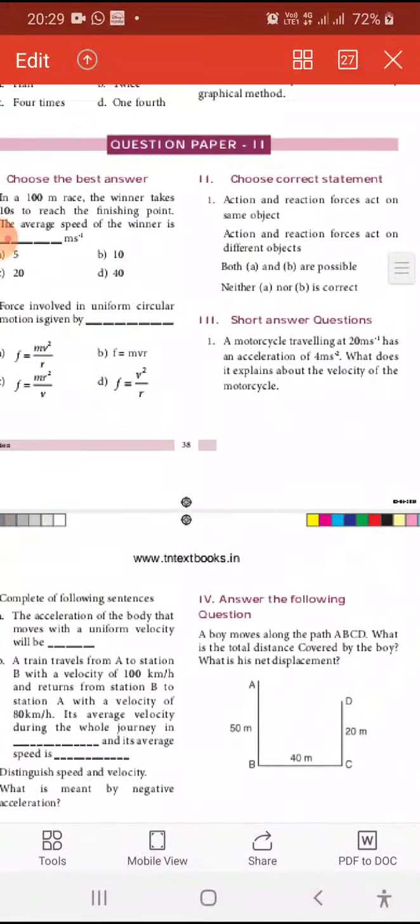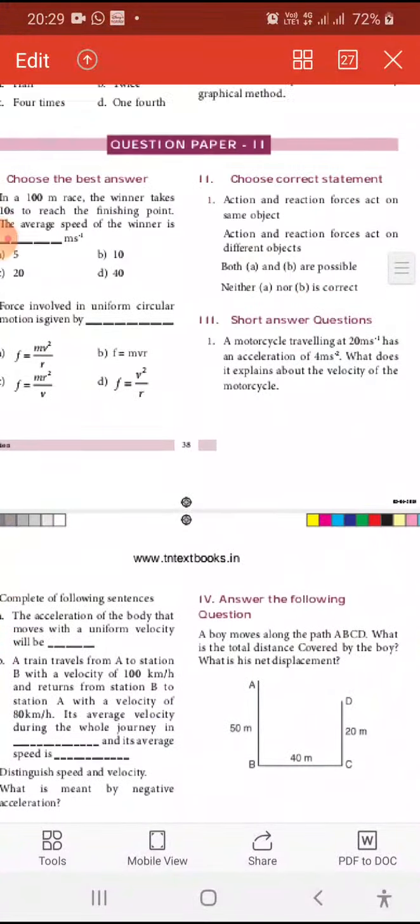What are we saying about centripetal acceleration? A body is said to be accelerated if the velocity of the body changes either in magnitude or in direction. Hence, the motion of a stone in a circular path with a constant speed and continuous change in direction is an accelerated motion. Even though the speed is the same, what is changing here? Direction is changing, so it has acceleration.